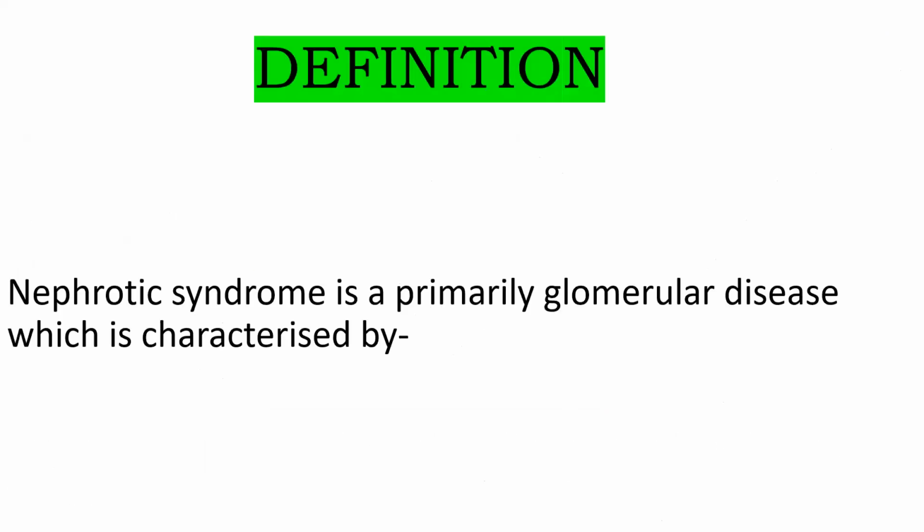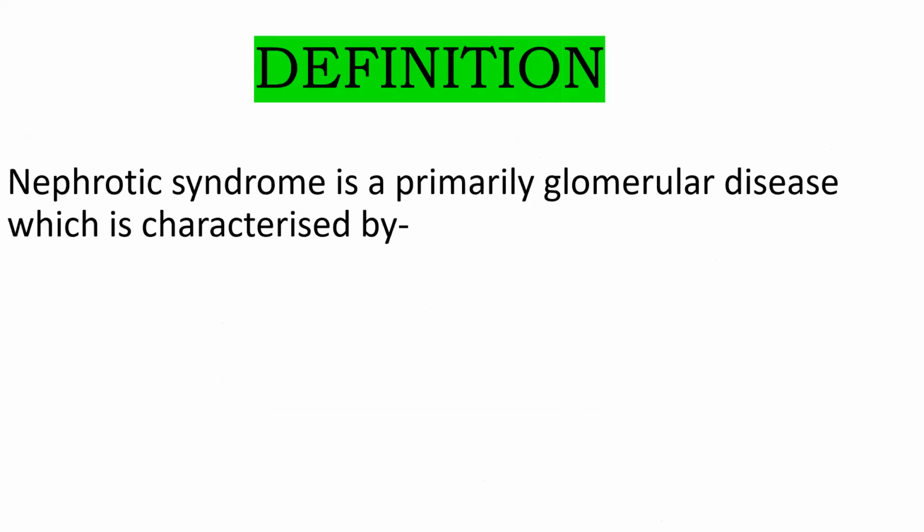So the definition is: nephrotic syndrome is defined as a primary glomerular disease, which is characterized by, and we will be discussing one by one what the characteristic features are.